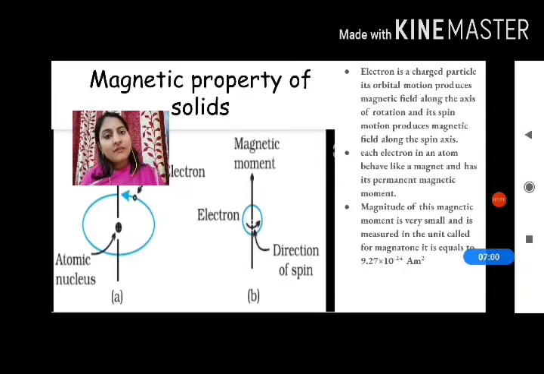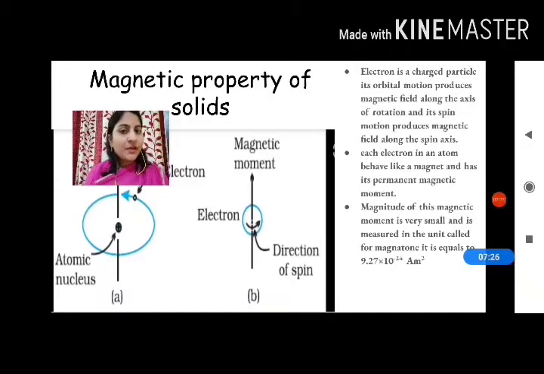So we have completed the electrical property, and now here is the explanation for the magnetic property of solids. Every substance has some magnetic properties associated with it, and the origin of these properties lies in the electrons. So we'll start with the electron only.